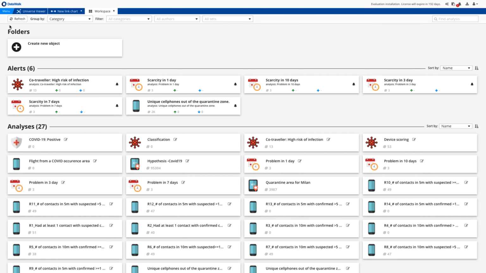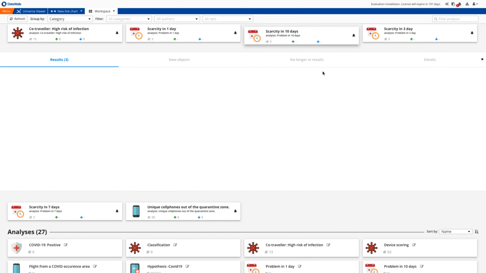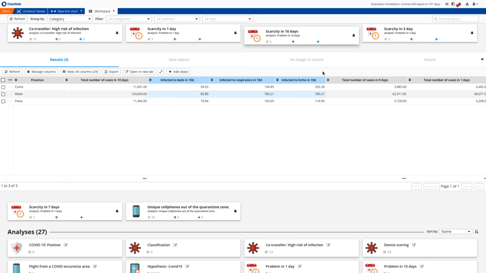Based on this prediction, we built alerts for the top 10% of places with the highest predicted shortage of medical resources for the next 1, 3, 7, and 10 days here on the Workspace panel. To simulate how this might work, we click on the Scarcity in 10 Days button, and we see the top areas with the poorest coverage of equipment relative to the number of potential infections. And we see 3 regions, Como, Milan, and Pavia, where Como has the highest rate of infections to beds in the next 10 days, which reflects areas with the greatest risk of a significant shortage of medical resources in the coming days.